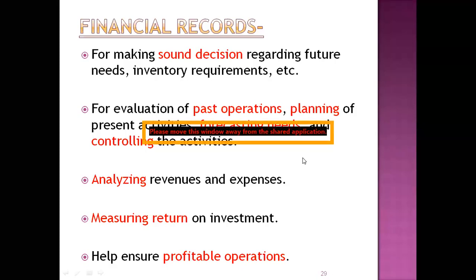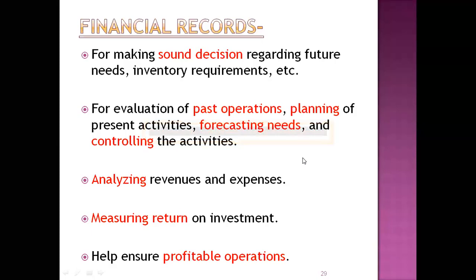These financial records are also used for analyzing revenue and expenses of the concerned community pharmacy. Through financial records, you have to measure returns, expiry goods returned to the wholesalers, and how much loss we have to find out during the financial year on investments.